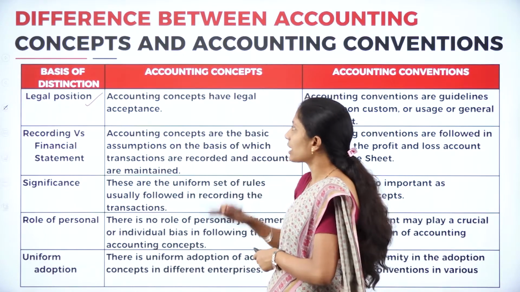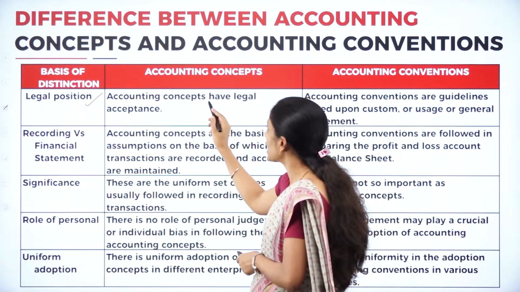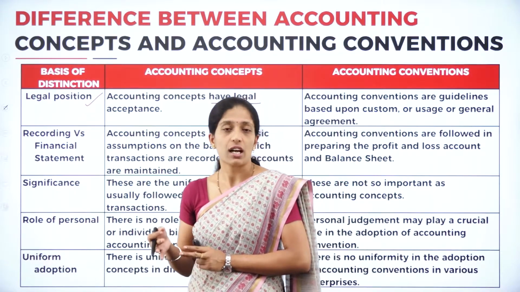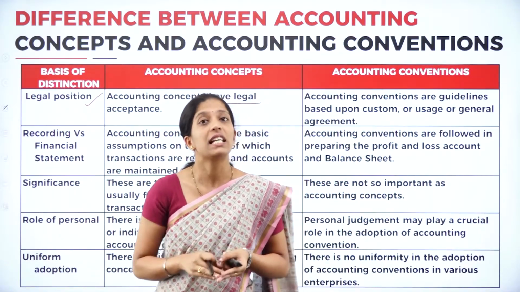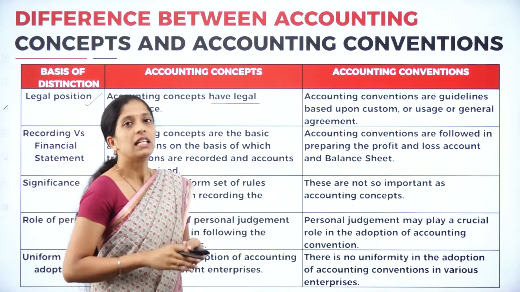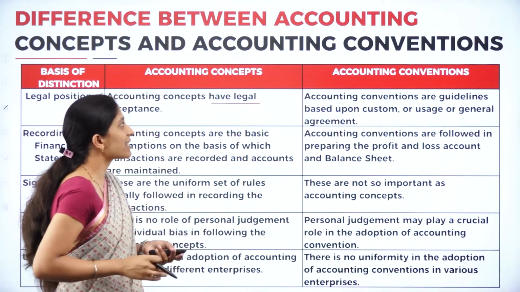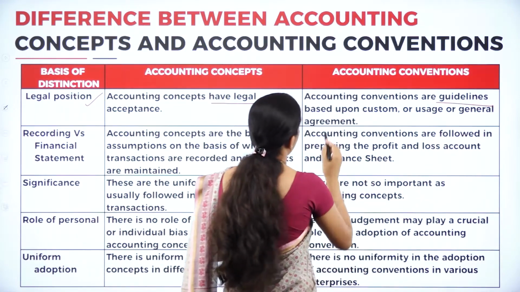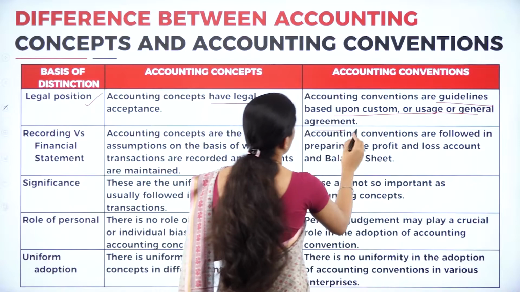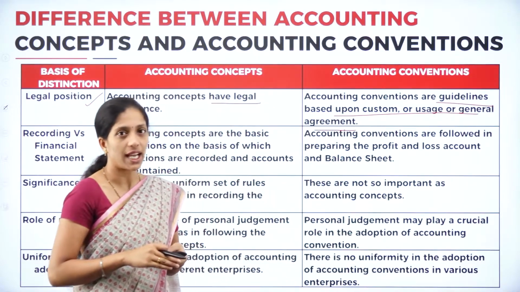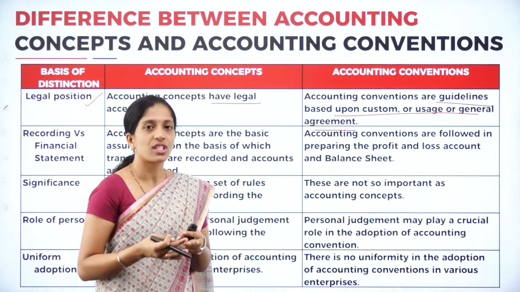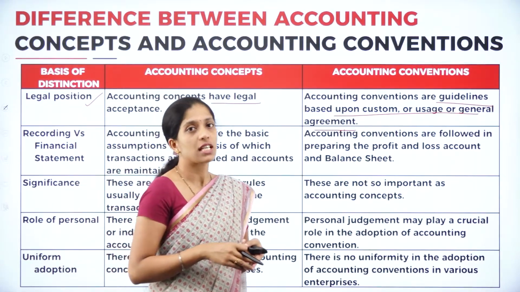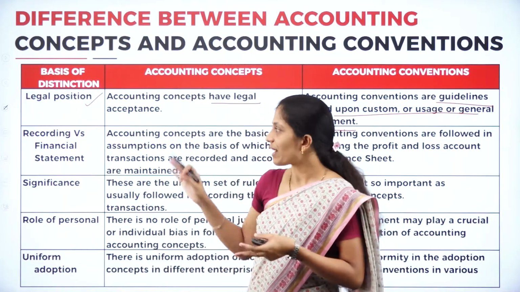Coming to the accounting concept, accounting concepts have legal acceptance. If we see the legal position of the accounting concept, it is legally accepted. Whereas accounting conventions are guidelines. It is guidelines based upon custom or usage or general agreement. Depending upon the usage or the general agreement, accounting conventions are framed. So this is the first difference.